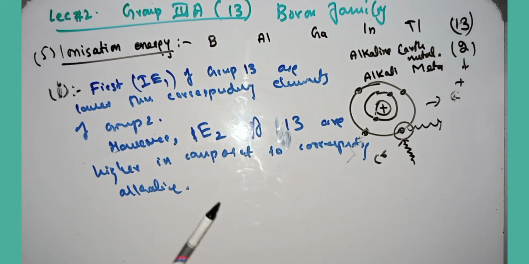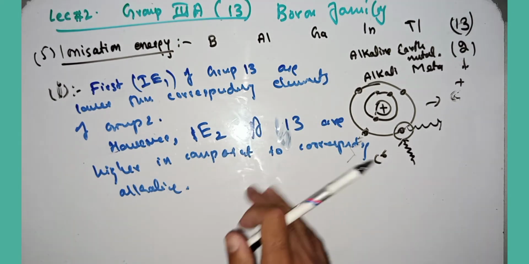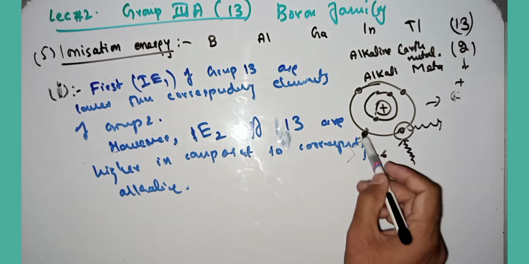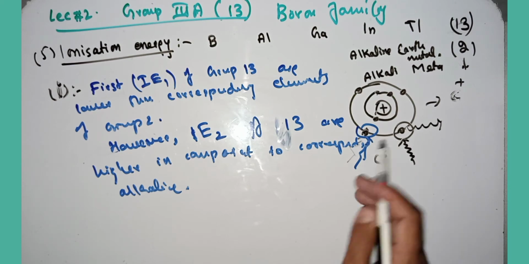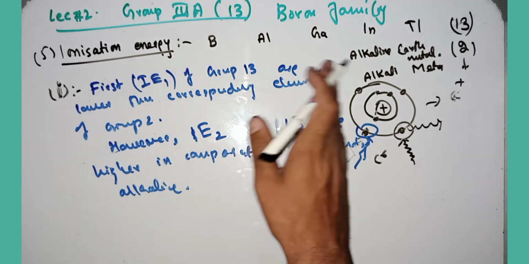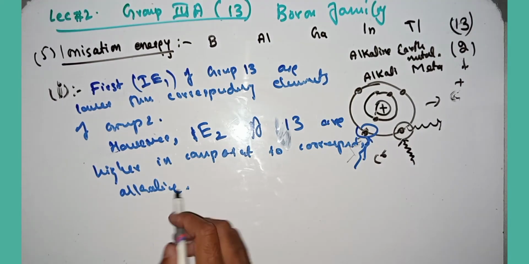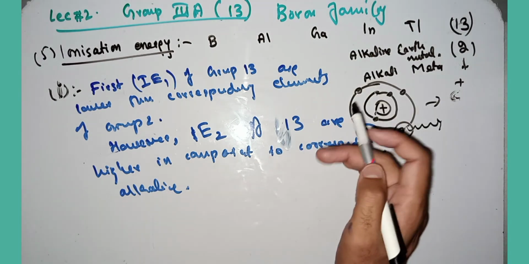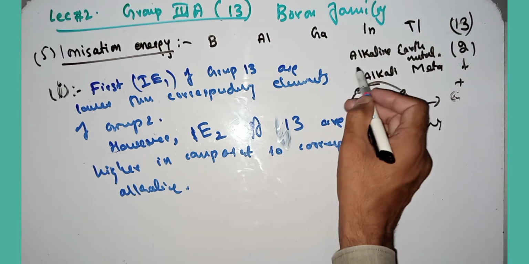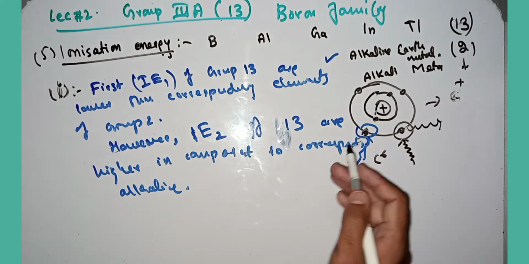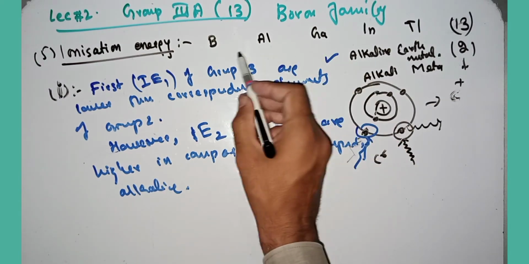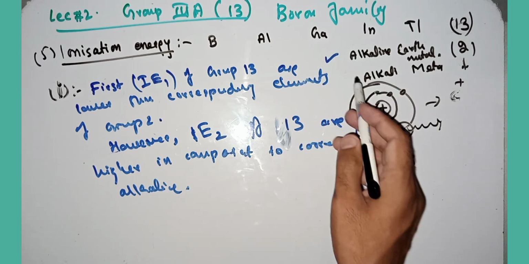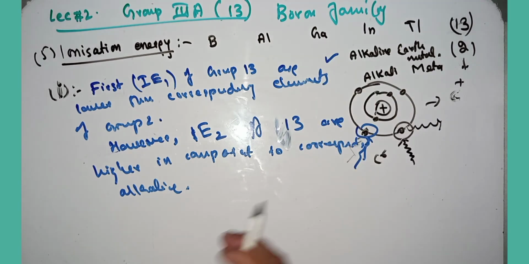While in the case of the second ionization energy, after removing one electron, when you remove another electron from the atom, the ionization energy of group 13 will be higher than that of the alkaline earth metal. I hope my points are clear.